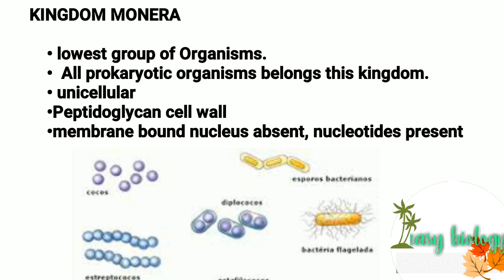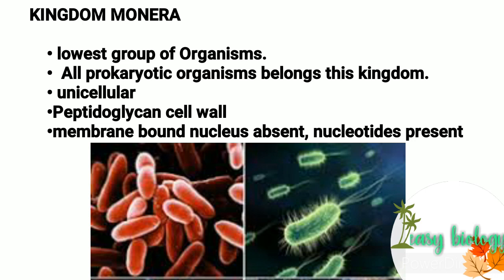The important characters are that they are unicellular, which means their bodies are made of a single cell. Then, they have a peptidoglycan cell wall, meaning the cell wall is made of a particular substance called peptidoglycan. That is the second character of kingdom Monera. Then third, a well-defined nucleus is completely absent. This nucleus is called a nucleoid.